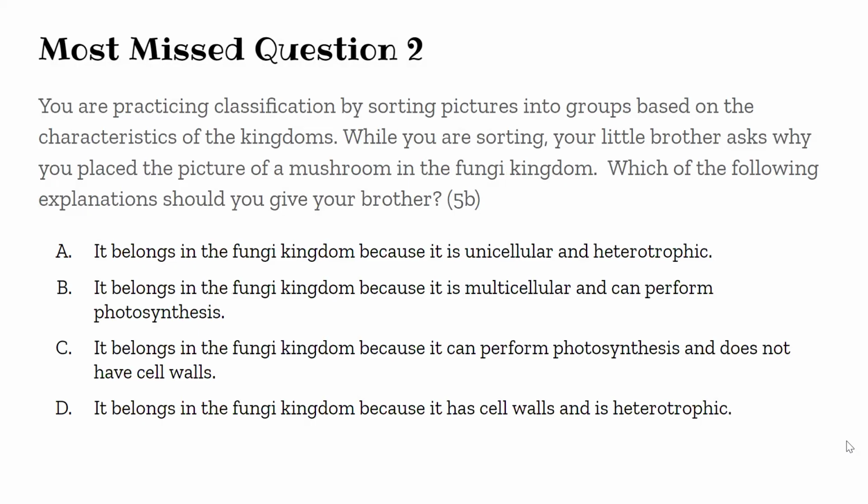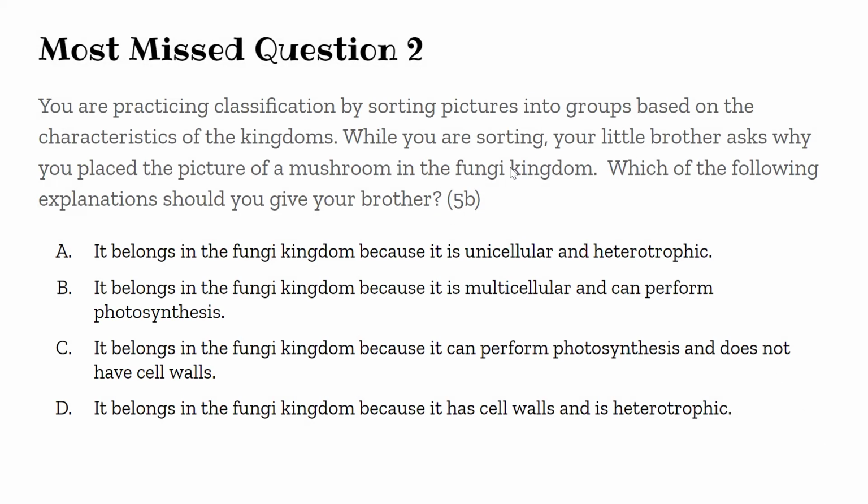The next most missed question is, you are practicing classification by sorting pictures into groups based on the characteristics of the kingdoms. While you are sorting, your little brother asks why you placed the picture of a mushroom in the fungi kingdom. Which of the following explanations should you give your brother? It belongs to the fungi kingdom because it is unicellular and heterotrophic, or because it is multicellular and can perform photosynthesis, or it does not have cell walls, or because it has cell walls and is heterotrophic.